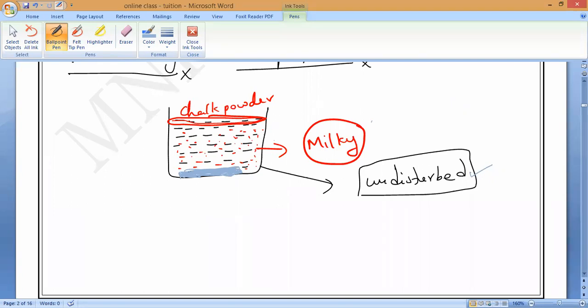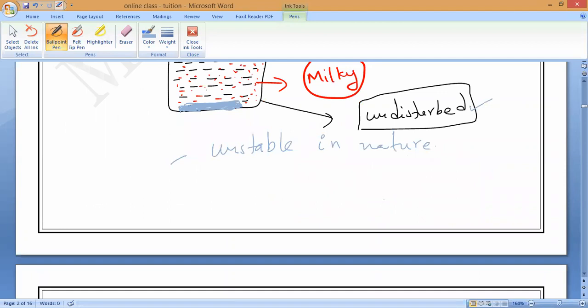If you leave it undisturbed and the particles settle down, we call that unstable in nature. Otherwise, it is stable in nature. Understand? For example, suppose I take muddy water for better understanding. Let me take muddy water. What is that?